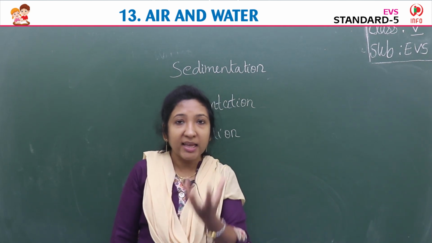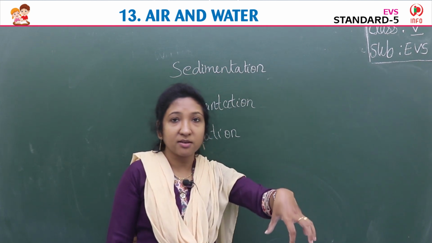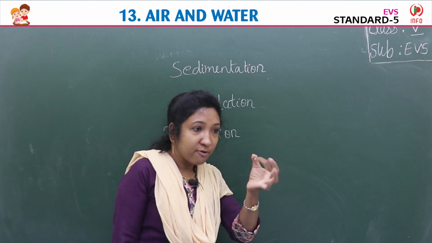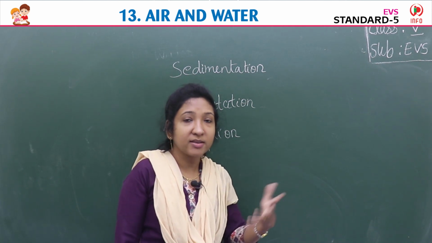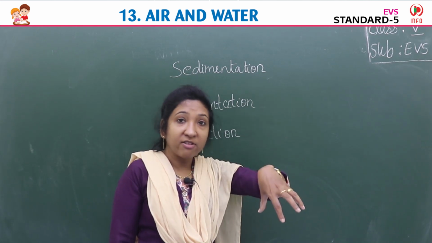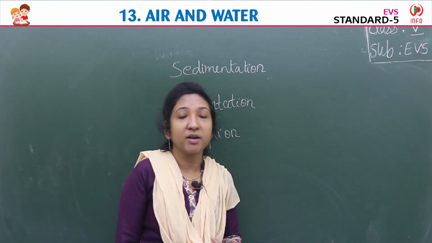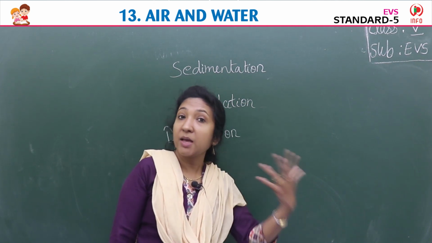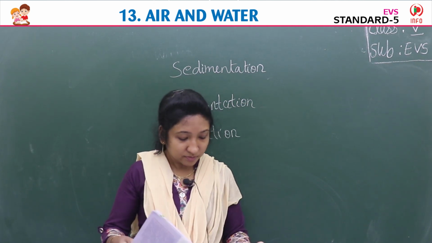After a few seconds, take a glass tumbler and cover the candle. You can see slowly that the flame will go off because air is not there. So air is needed for burning, or we say oxygen supports burning. It's another property of air.